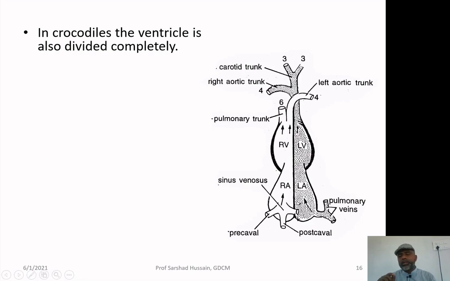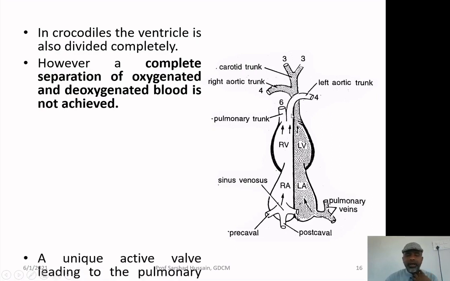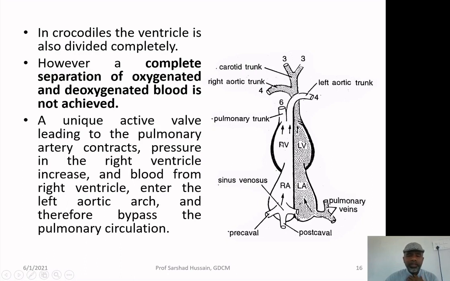You can see the partition is complete, the 2 auricles and the 2 ventricles are present over there. Though this complete partition is there, that does not mean that the crocodiles have complete separation of the oxygenated and deoxygenated blood. You must remember that the dotted one is the oxygenated blood and the blank one is the deoxygenated blood. There is not complete separation even then. Why? We shall look into it.